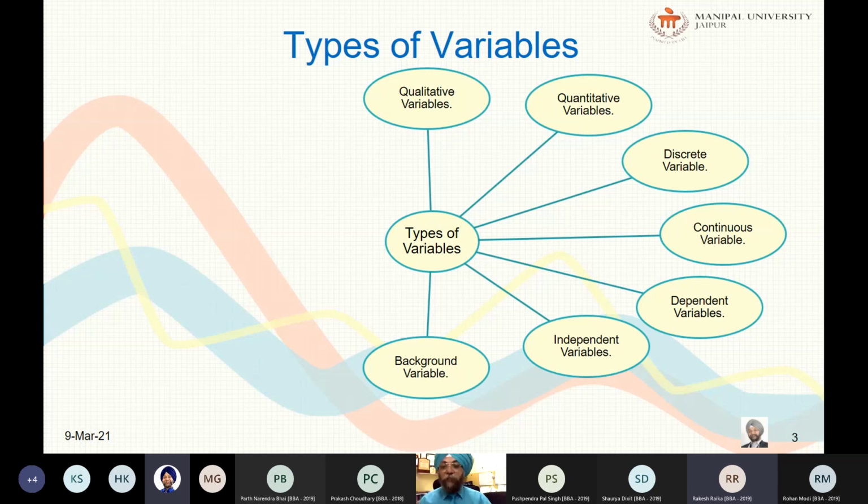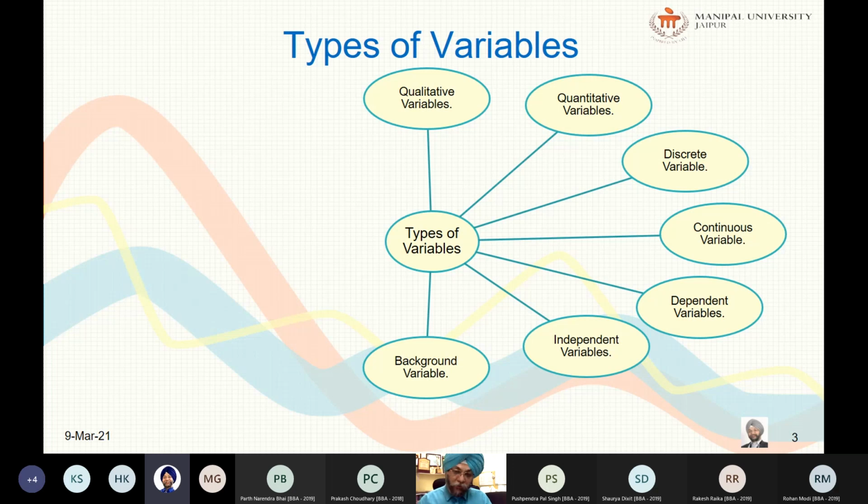So if the background variables are... Who is this guy? Sorry, check out. So if the background... I think it's Rakesh now.